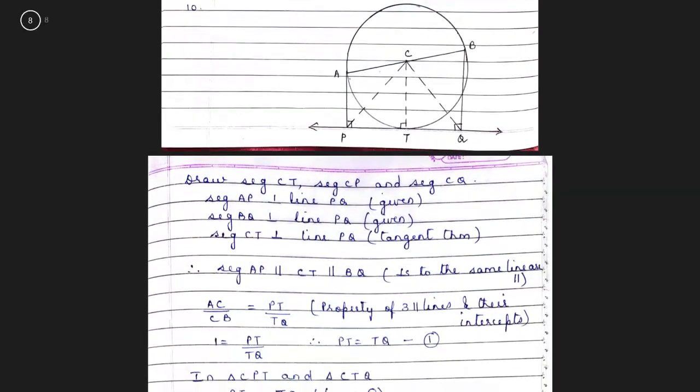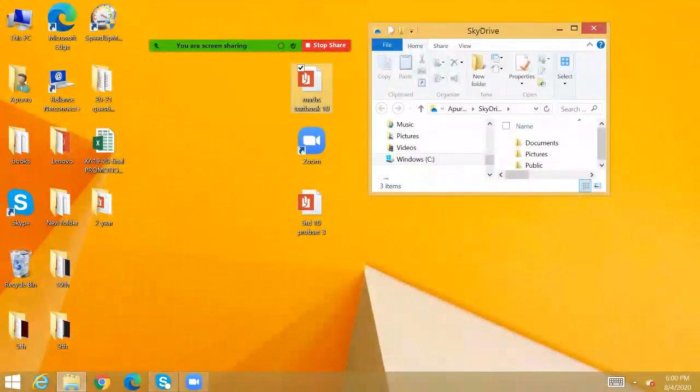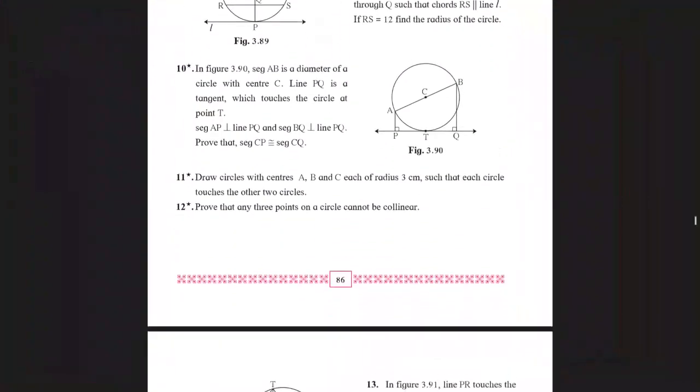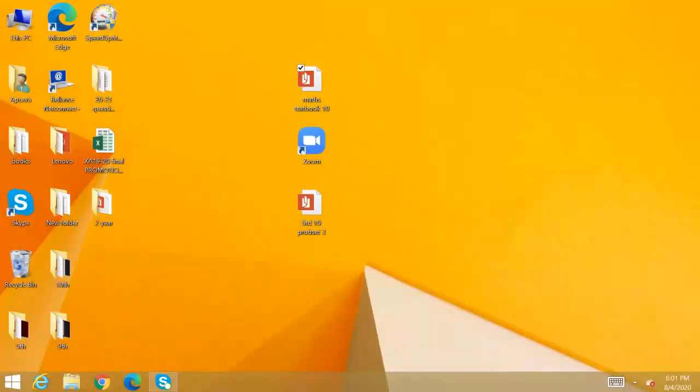Now, question number 10. In figure 3.9, segment AB is the diameter of a circle with center C. Line PQ is a tangent which touches the circle at point T. Segment AP perpendicular to line PQ. Segment BQ perpendicular to line PQ. Prove that CP is congruent to segment CQ. Okay, this is your question.